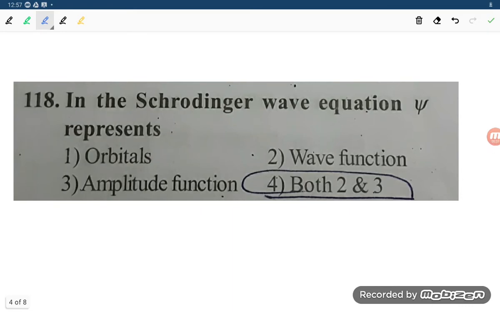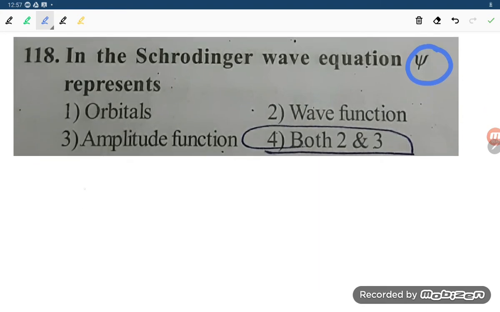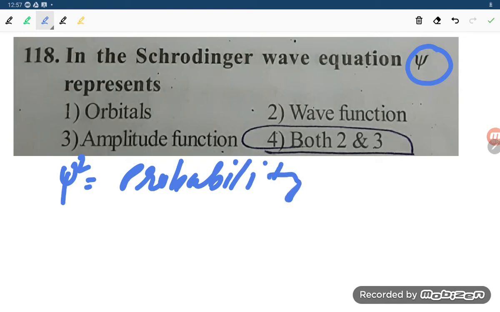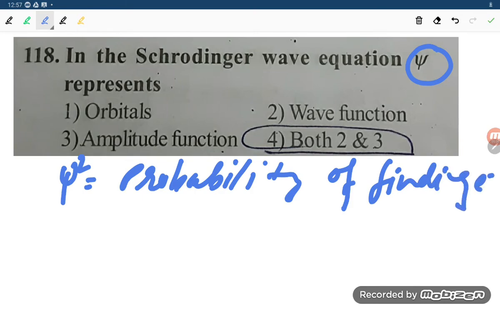In the Schrodinger wave equation, psi represents the amplitude of the electron and the wave function. Here psi square is the probability of finding the electron, so it cannot be our answer.